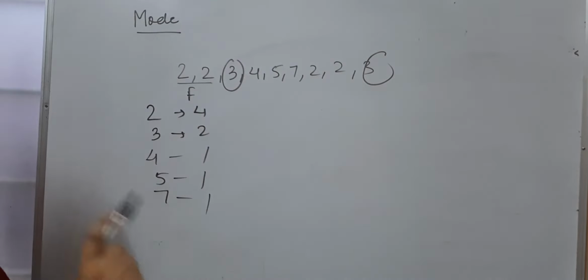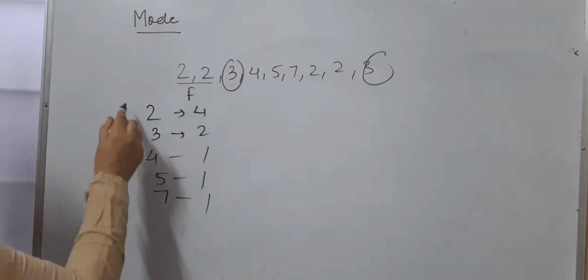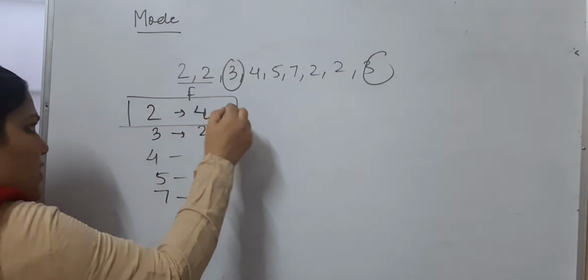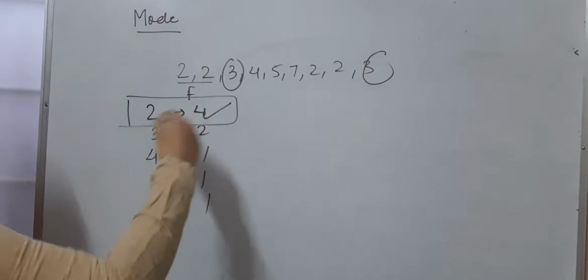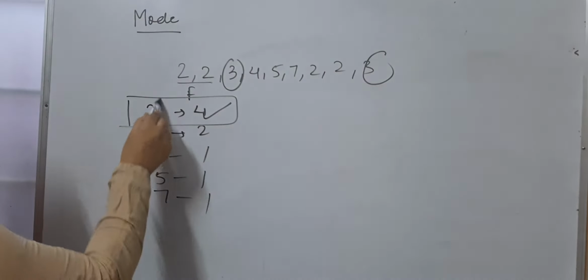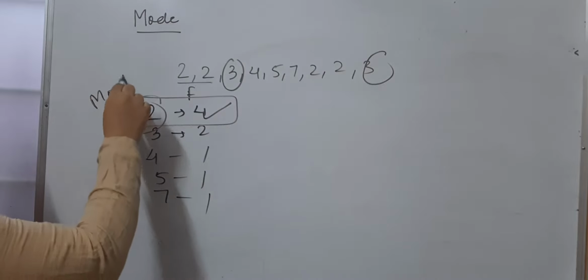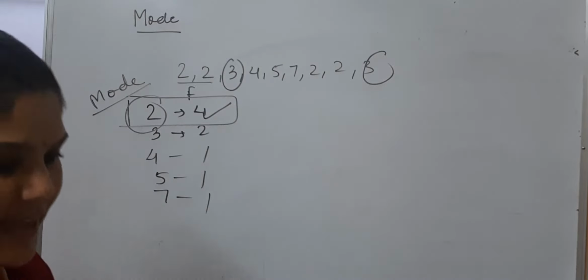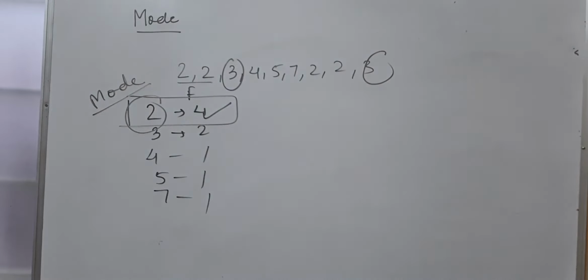So the observation with the highest frequency, here the highest frequency is 4. 2 is repeating itself the maximum number of times in the given data. So 2 will be the mode. The observation with the highest frequency is what we call the mode. This is for discrete data.